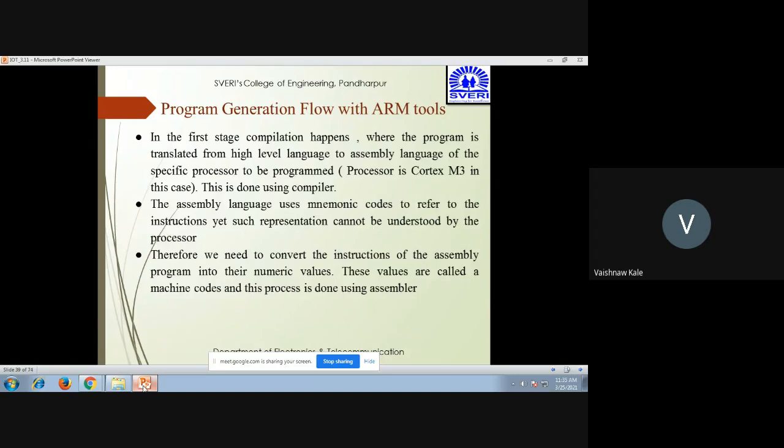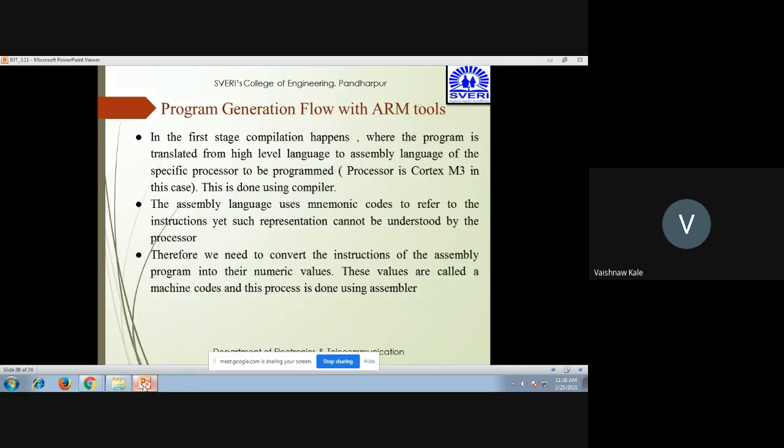In the first stage the compilation happens, where the program is translated from high level language to assembly level language. This can be done using a compiler, for a specific processor, in this case a Cortex M3. Then this assembly level language uses mnemonic code to refer to the instructions. Hence, it cannot be understood by the processor. Thus, we need to convert this assembly level language program into numeric values. These values are called machine code, and the process is done using an assembler.